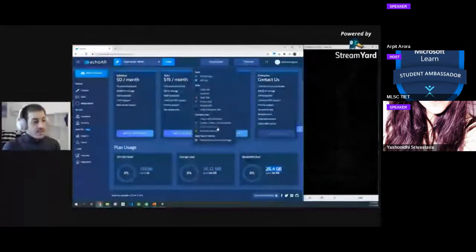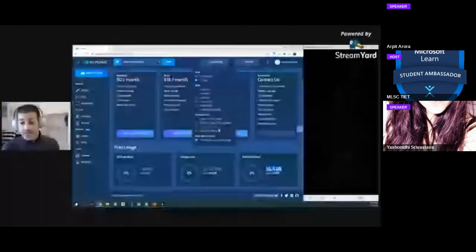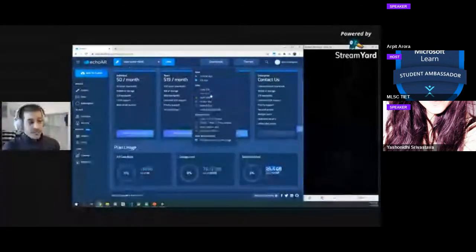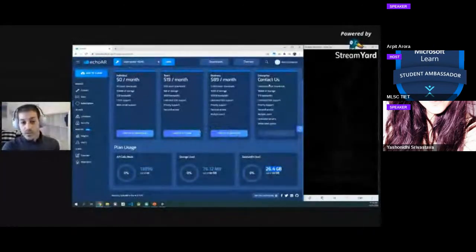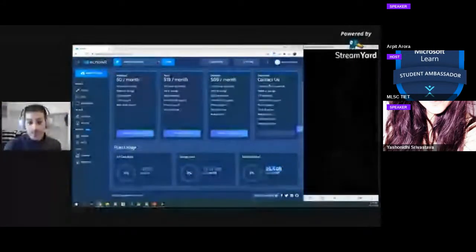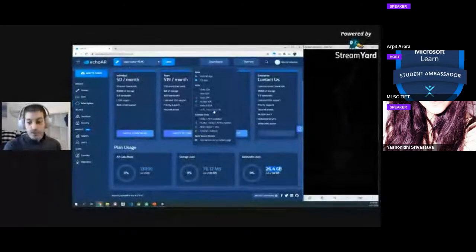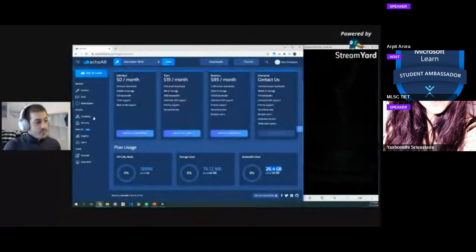We have an example right here for React Native, and all these different platforms, like Java, Swift, Flutter. Also in our documentation, we have a RESTful API that you can choose to use with any platform out there. Even if we don't have an SDK for it, you can use the RESTful API.